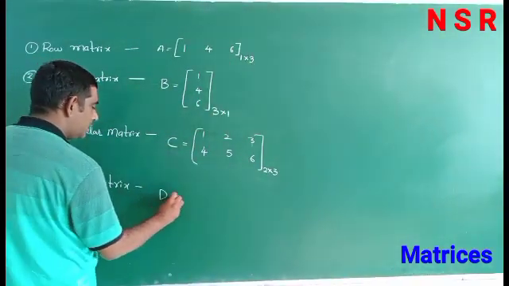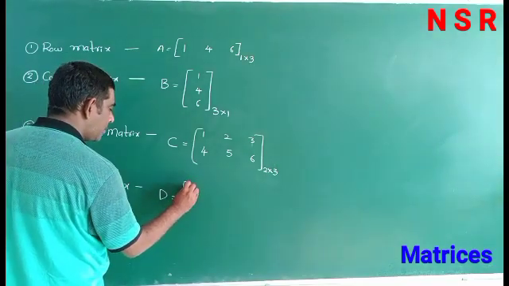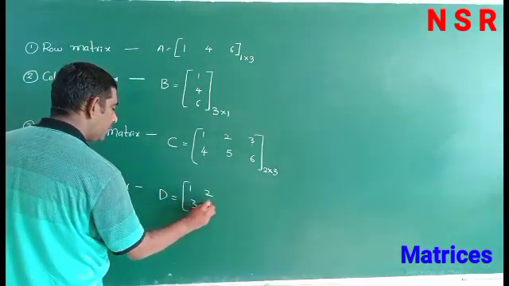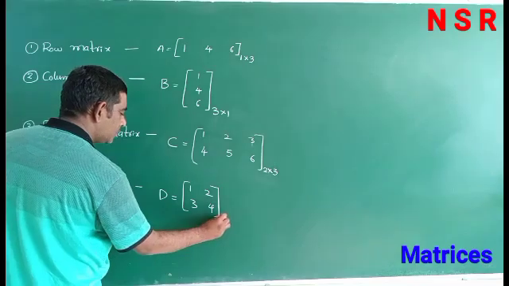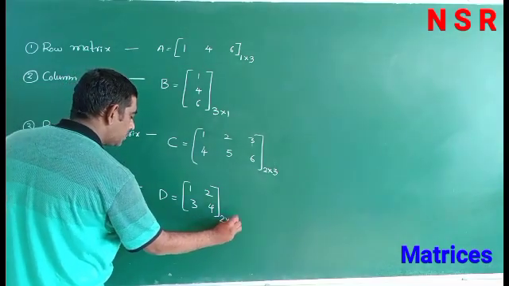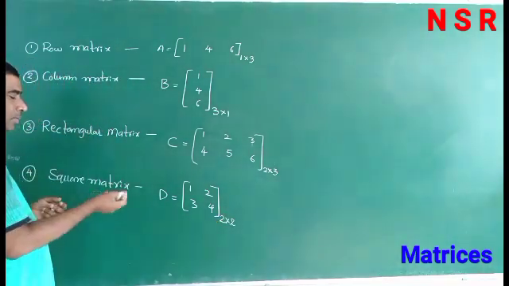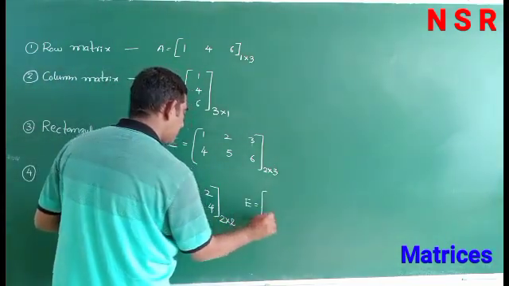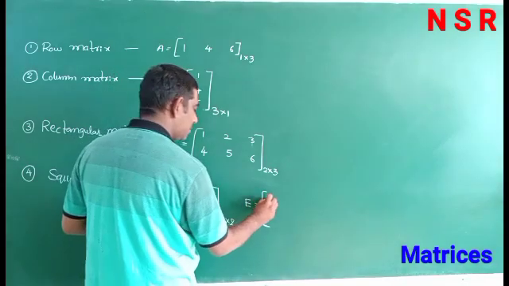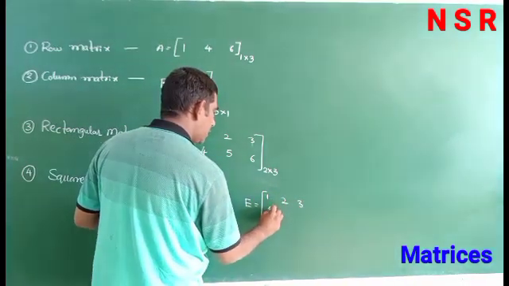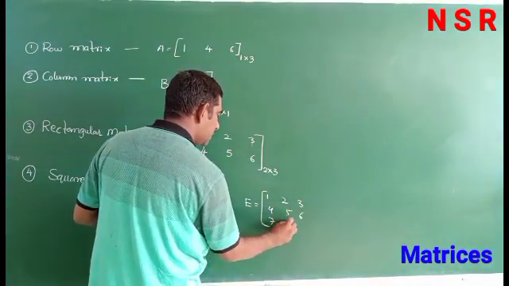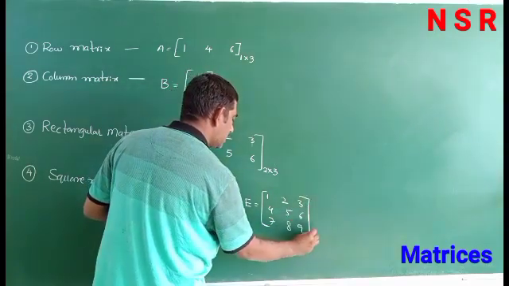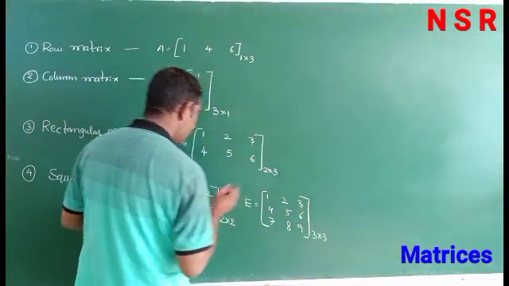For example, D is equal to 1 2 3 4. So rows 2 and columns 2, the order is 2 by 2. So this is a square matrix. Suppose 1 2 3 4 5 6 7 8 9. This is also a square matrix, 3 by 3.